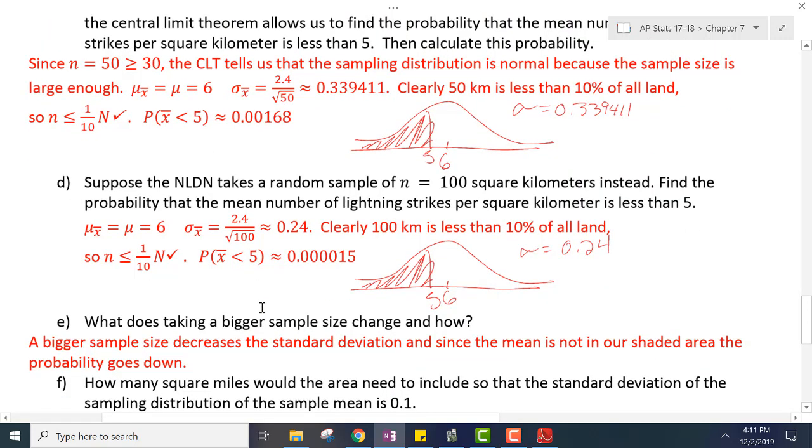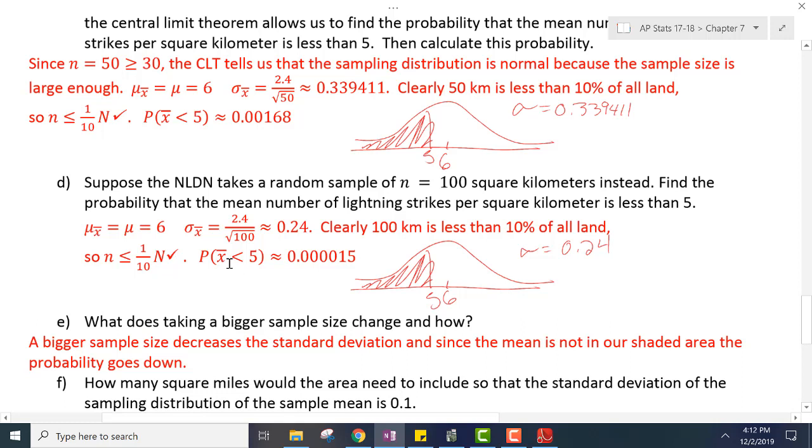Suppose the NLDN takes a random sample of n equals 100 square kilometers instead. Find the probability that the mean number of lightning strikes per square kilometer is less than 5. Again, clearly 100 kilometers is less than 10% of all land. So we can find our mean and our standard deviation. Now it's 0.24, so it's going down. It's getting less biased. It's getting closer and closer to what we want.